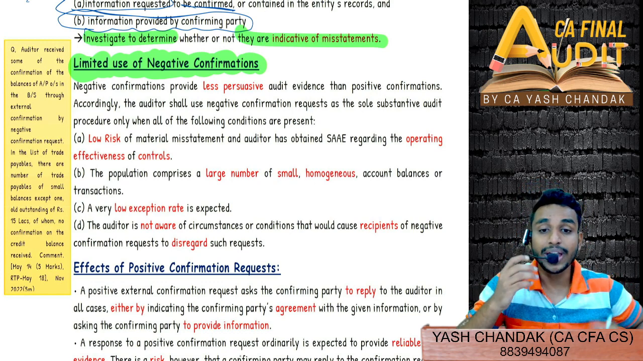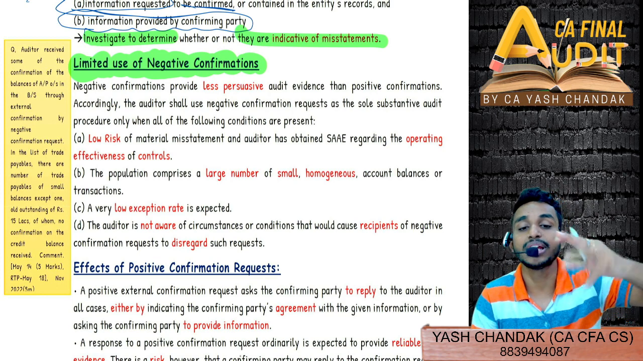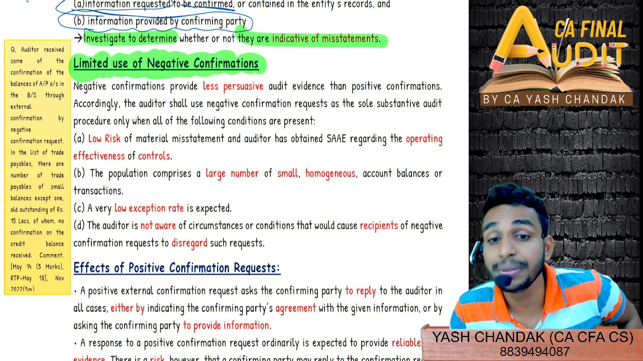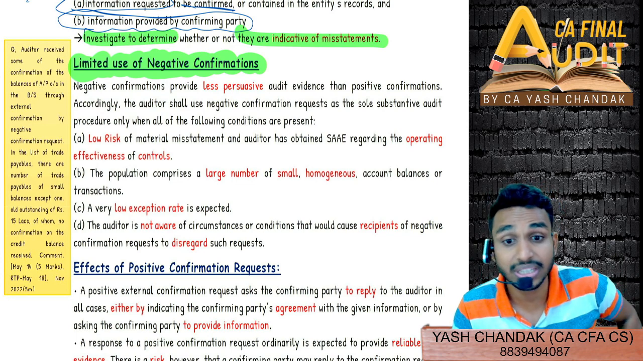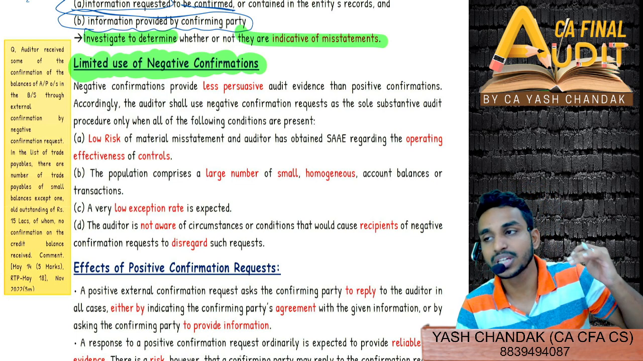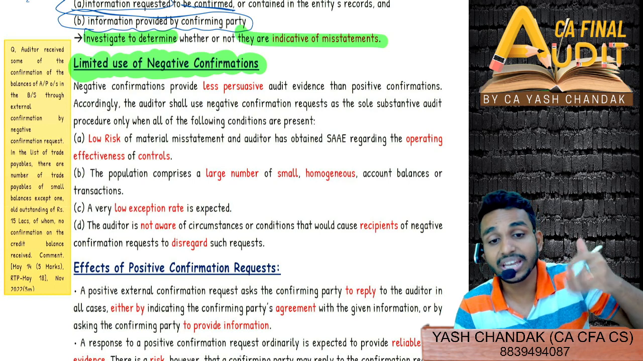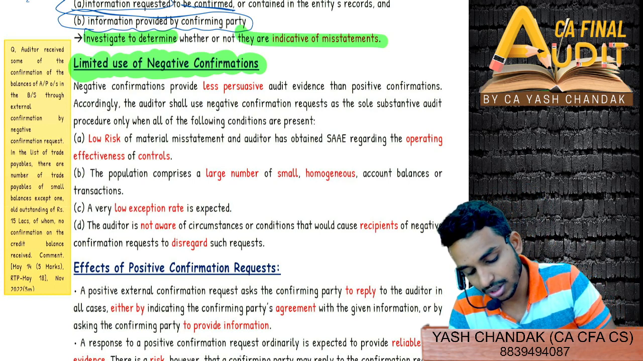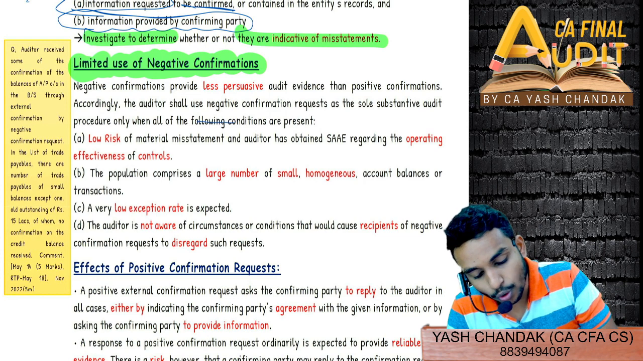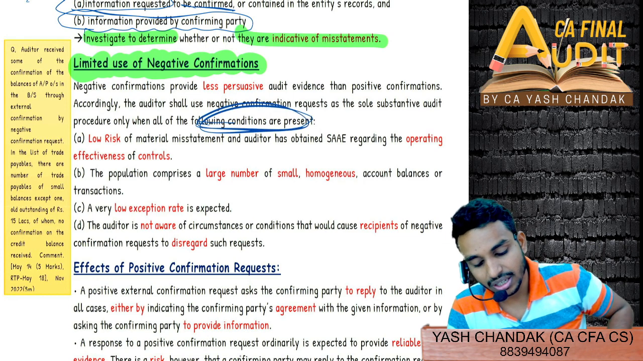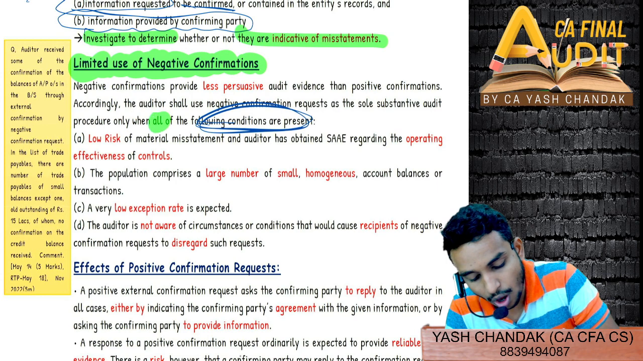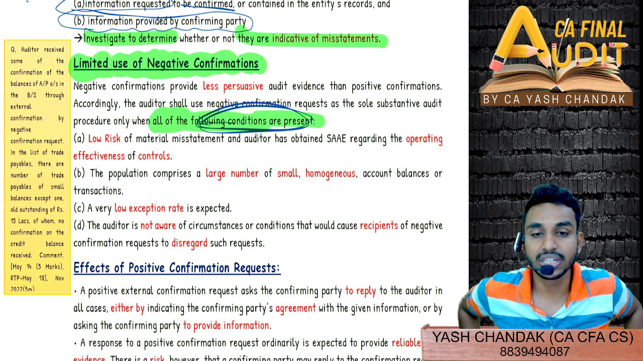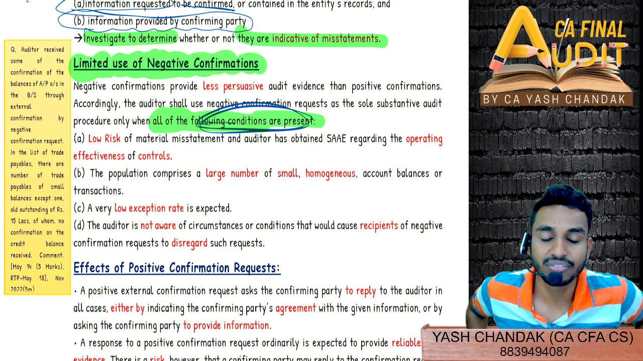And if it's material, then I cannot simply use a negative confirmation request; I could have easily used positive as well, right? So when can you use a limited negative confirmation request? Because we are studying that there is limited usage of negative confirmation requests, however there is usage. So where can we use the negative confirmation request? If and only when all of the following conditions are present, just remember, then you can use a negative confirmation request.